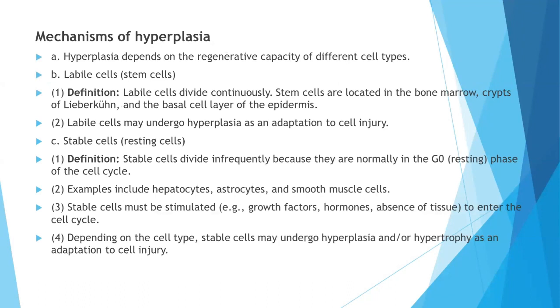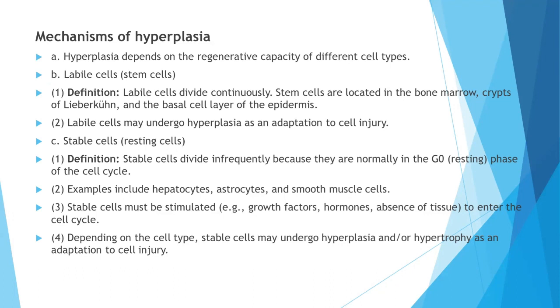Now let's talk about the mechanisms of hyperplasia. Hyperplasia depends on the regenerative capacity of different cell types. Number one, we have the labile cells or stem cells. Labile cells divide continuously. Stem cells are located in the bone marrow, crypts of Lieberkühn, and the basal cell layer of the epidermis. Labile cells may undergo hyperplasia as an adaptation to cell injury.